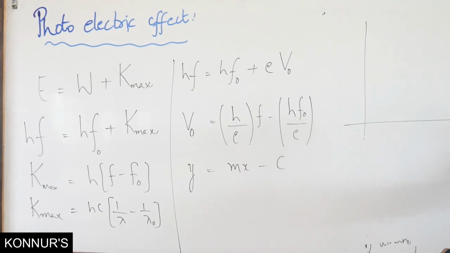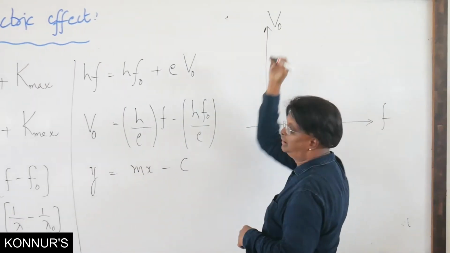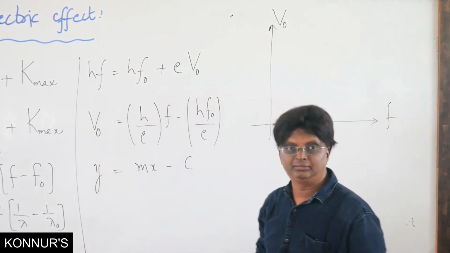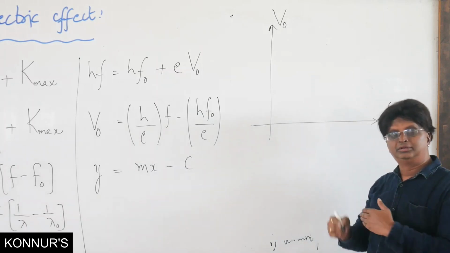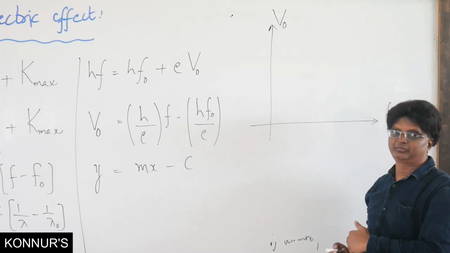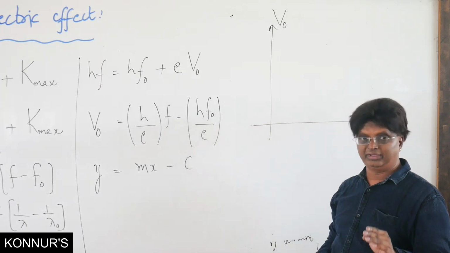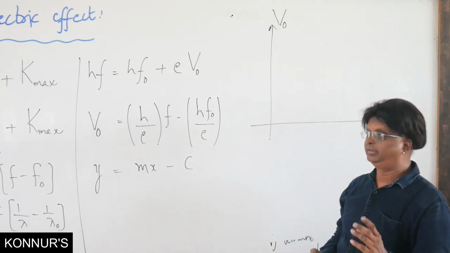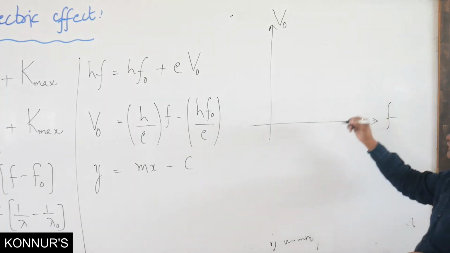Now this is the frequency of incident radiation versus stopping potential, because earlier we said stopping potential depends on frequency. Why? Because maximum kinetic energy depends on frequency. Therefore stopping potential also depends on frequency. Maximum kinetic energy does not depend on intensity. Therefore stopping potential also does not depend on intensity of radiation.